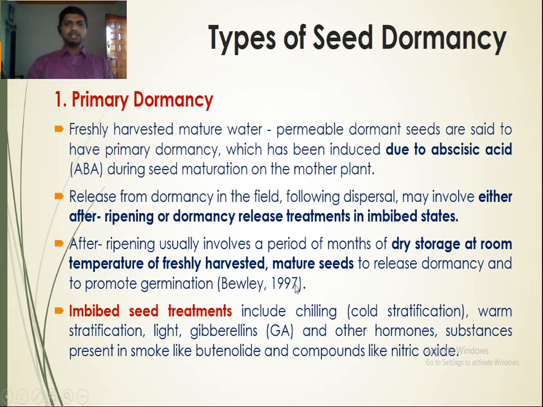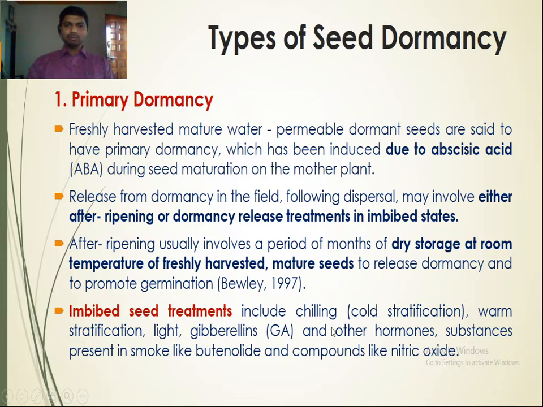After ripening usually involves a period of months of dry storage at room temperature of freshly harvested mature seeds to release dormancy and to promote germination. So an after ripening period has to be given to the seed, meaning the seed has to be stored at room temperature for a specified period of time. Then they can be released from the dormancy and it promotes germination.